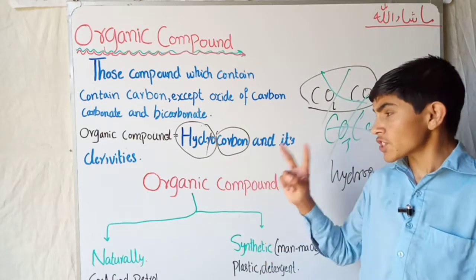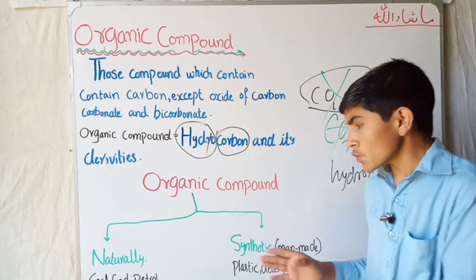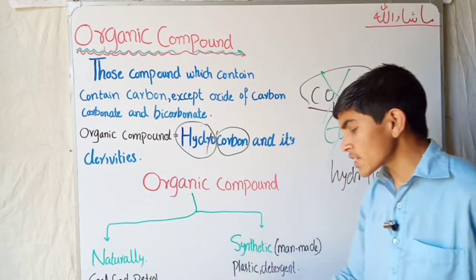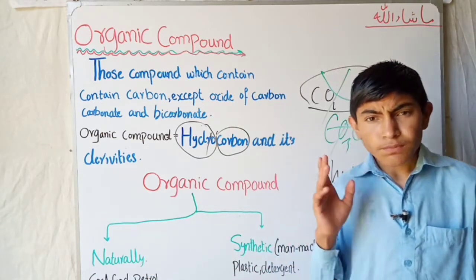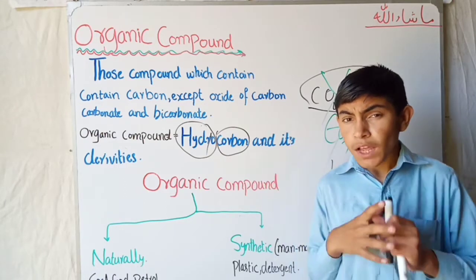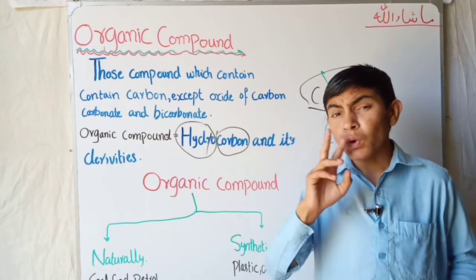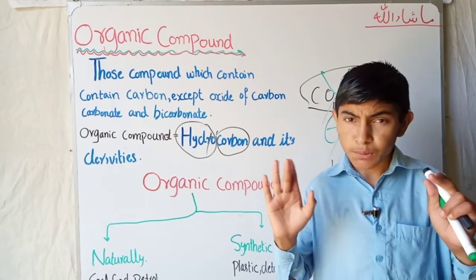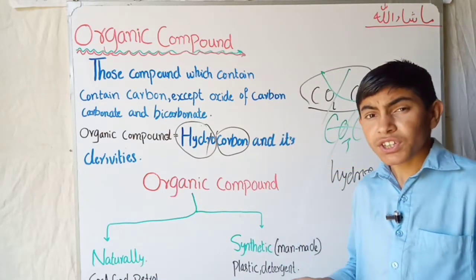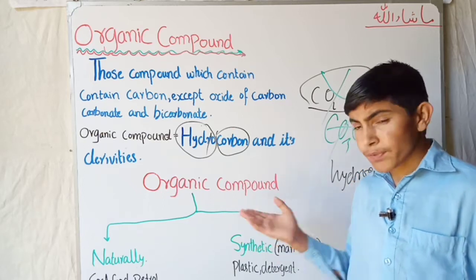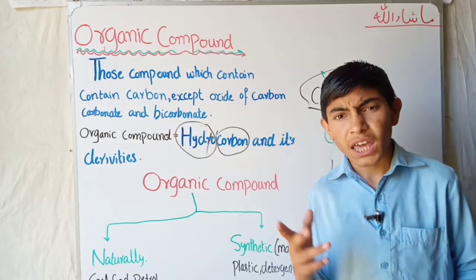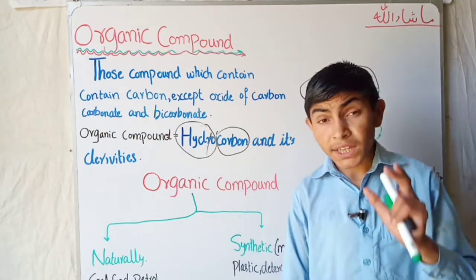Before the invention of artificial hydrocarbons, organic compounds were divided into two types: one natural, the second synthetic. Before, it was believed that organic compounds or hydrocarbons were only natural. No one could make organic compounds artificially. They were all natural, like coal, the food that we eat, wheat, petrol, etc. All of what we use in nature and our daily life are organic compounds, but natural.